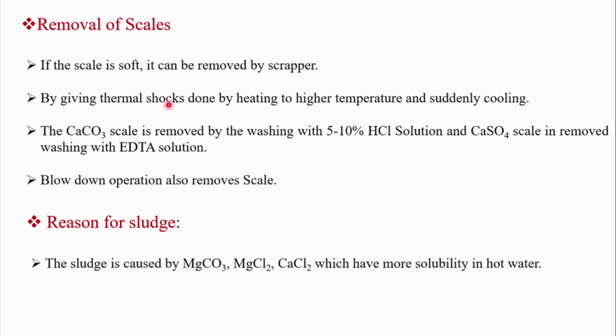If by hammering it is also impossible to remove, move on to the next technique called thermal shock. The meaning of thermal shock is the boiler should be heated to high temperature, then suddenly cooled, and cold water is poured over it. All the salts stuck on the wall will get dissolved. Then throw out that water. The next method is the boiler should be cleaned with very dilute acid like 5 to 10% HCl so that all the carbonates of calcium can be removed.